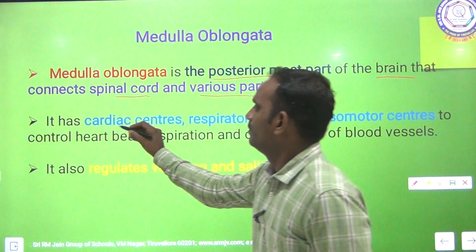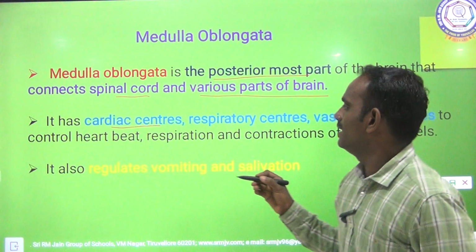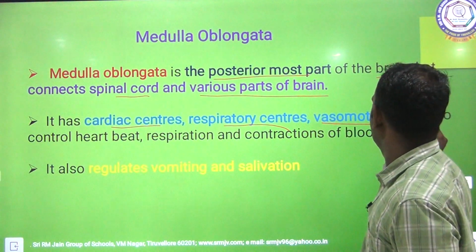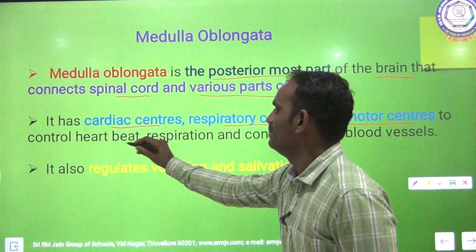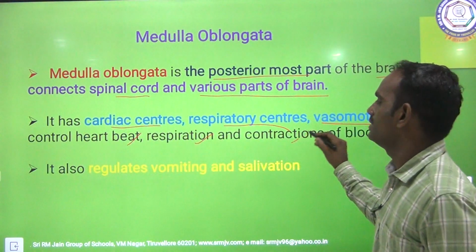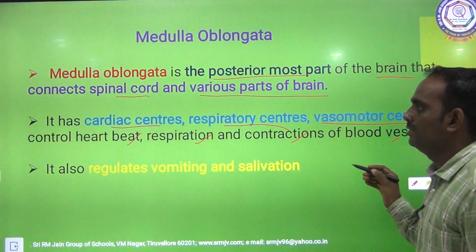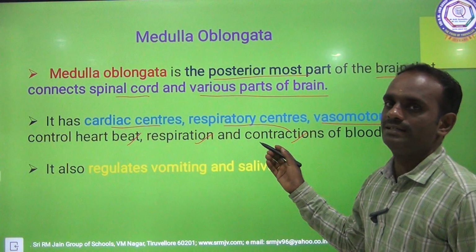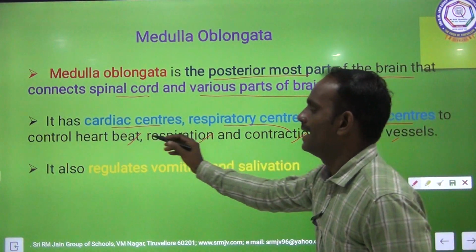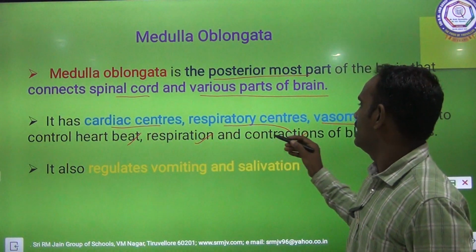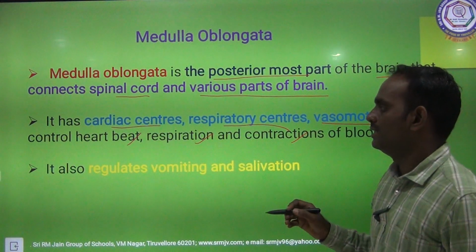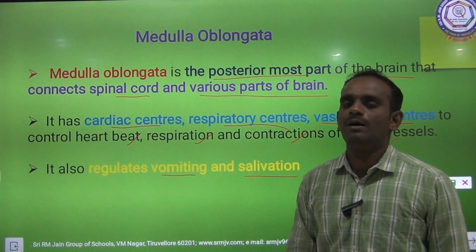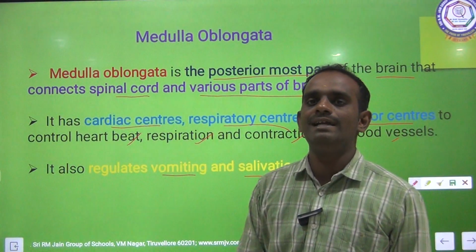It has so many centers: cardiac centers, respiratory centers, vascular centers to control heartbeat, respiration, contraction of blood vessels. It also regulates vomiting and salivation. Medulla oblongata controls vomiting and salivation.